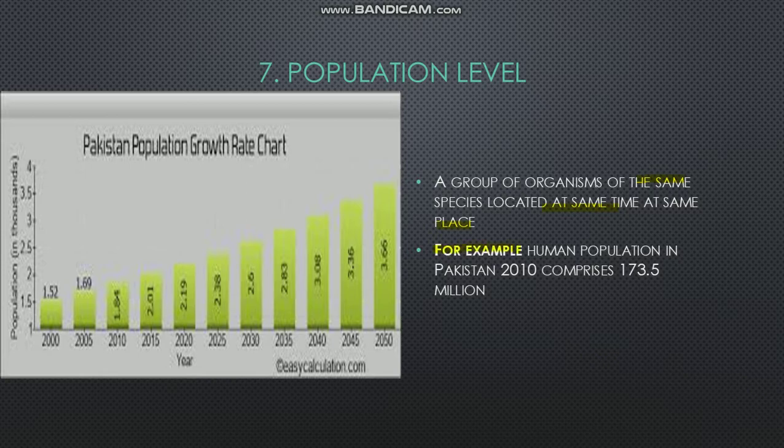For example, the human population in Pakistan in 2010 comprises 173.5 million. Human population means same species, 2010 means same time, and in Pakistan means same place. You can see in this graph different population levels at different eras.